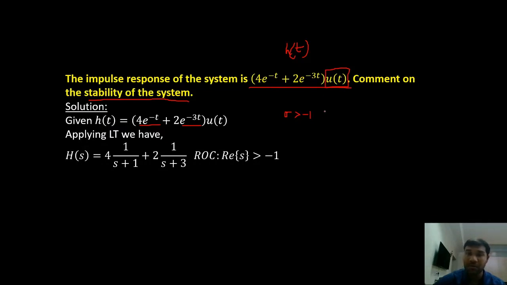It is multiplied by u of t. We can consider that as a causal system. First one is sigma greater than minus 1, and for the second one, the ROC is going to be sigma greater than minus 3.